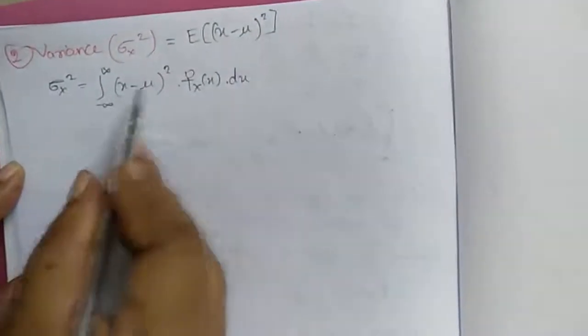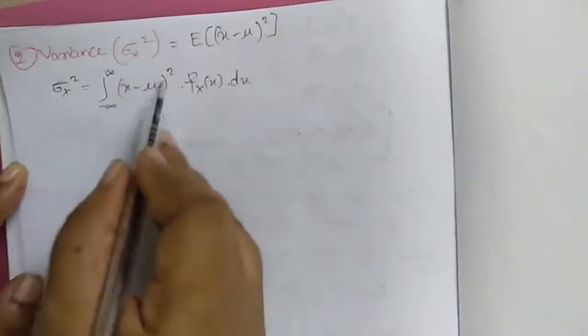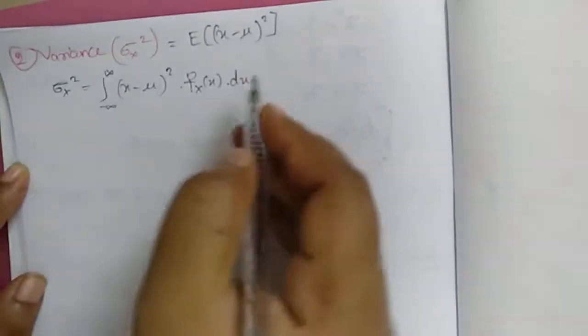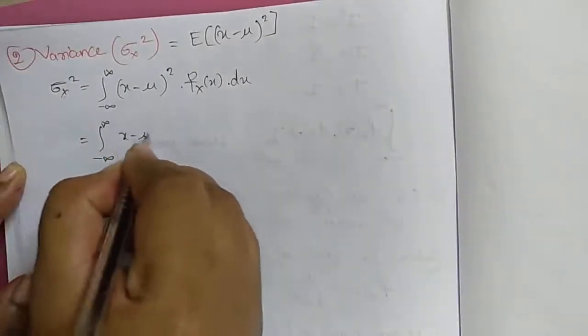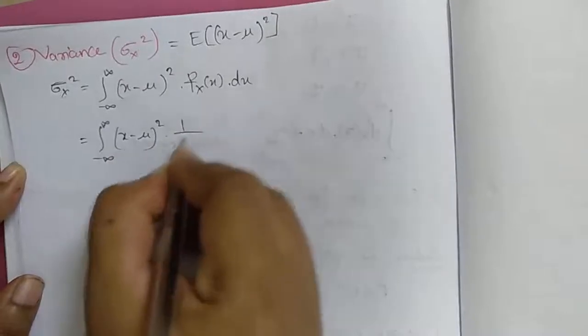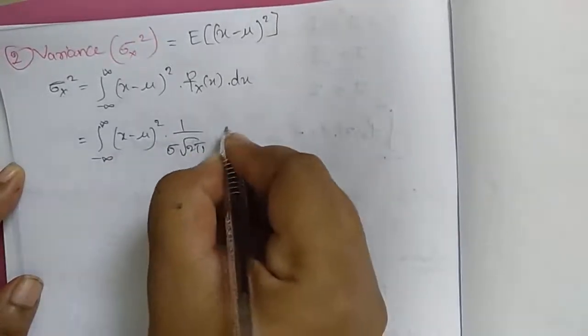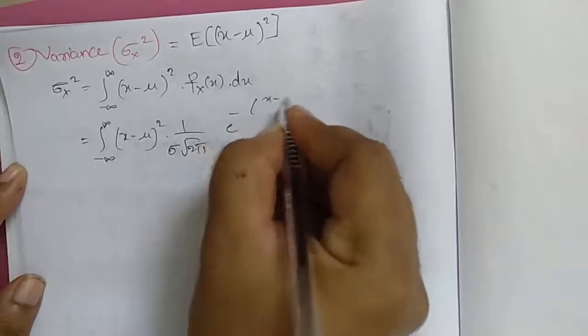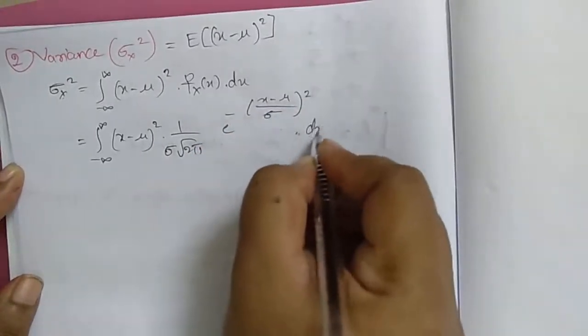So now I have written here the expectation of x minus mu whole square is x minus mu whole square into fx into dx. So we know that fx is 1 divided by sigma root 2 pi e power minus 1 by 2 x minus mu divided by sigma whole square into dx.